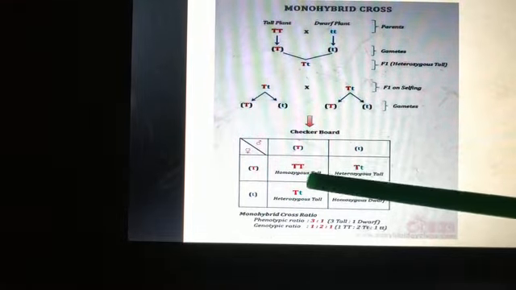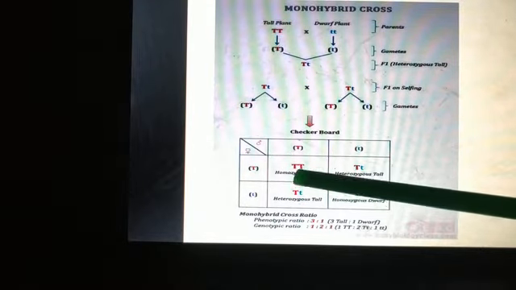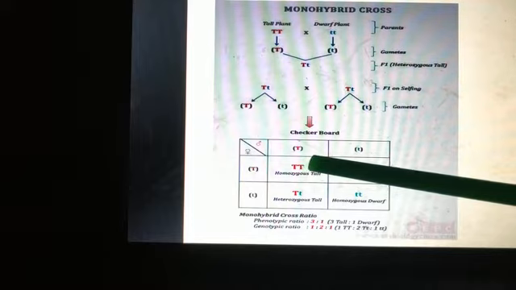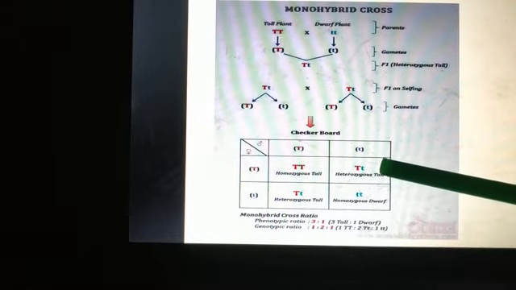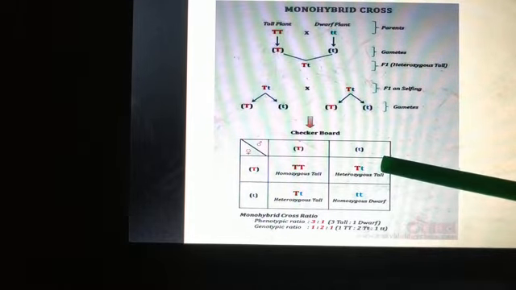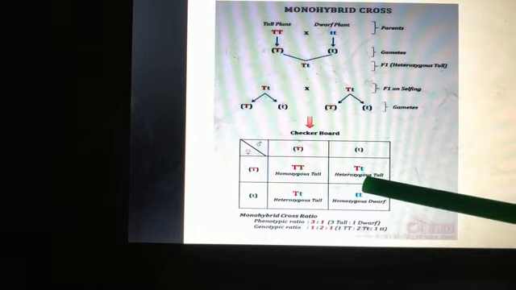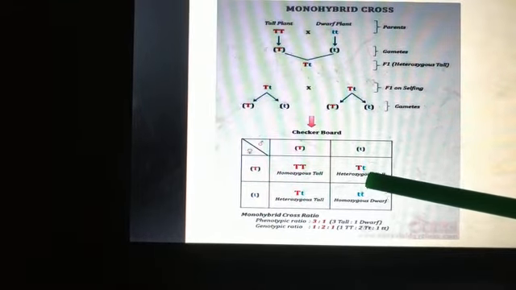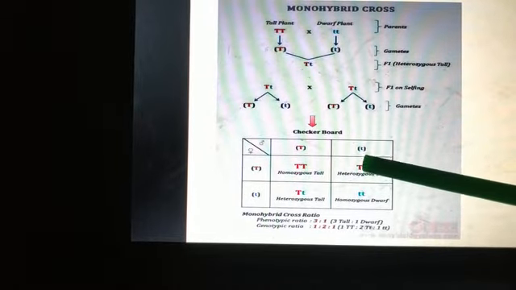Now here, since capital T, capital T, this condition is called homozygous. So here we got homozygous tall. Here we have capital T, small t, so we get heterozygous. This will be a tall plant only, since we have capital T here.